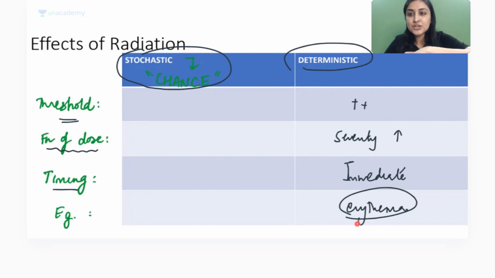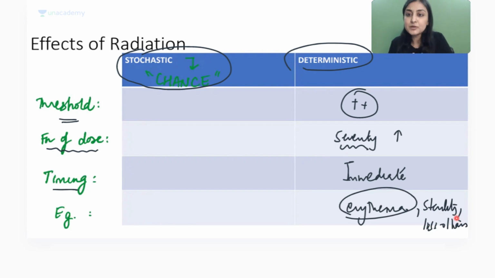Everything becomes red. You have seen Chernobyl. Everybody is vomiting. Everybody's become red. So that is something which is an immediate side effect. More the exposure, more severe the erythema, and it has a threshold. So erythema, sterility, loss of hair, all of these things are determinable. So this is deterministic.